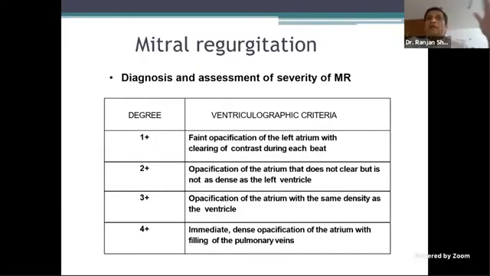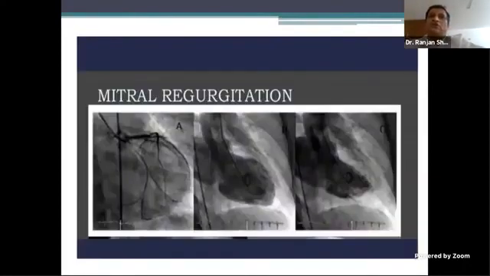So you grade it 1+ to 4+ based on angio. 1+ is a mild opacification which clears quickly. 4+ is when the LA is more opacified than the LV. Same holds true for AR, but it has to be an aortic root angio in RAO. Again, not in LAO, RAO. RAO is the one which quantifies.